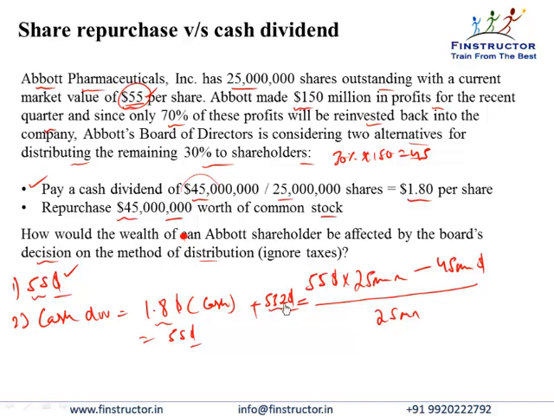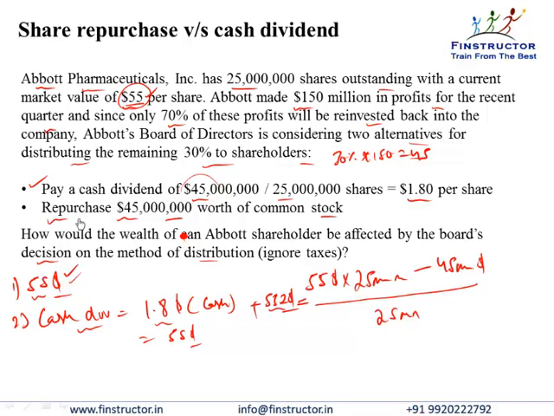So from an economic perspective, nothing has changed, because even earlier I could have sold this stock if I needed the money and gotten $55. Even now, if I sell the stock, I will still have $55 in cash: 1.8, that is a dividend that has already been paid, and another 53.2 that I'll get from selling the stock. So we see that a cash dividend does not increase or decrease shareholder wealth, it remains the same.